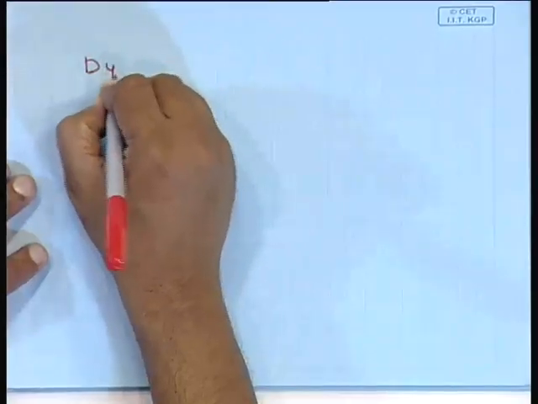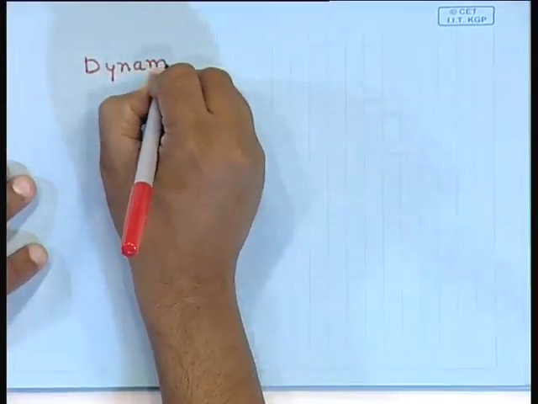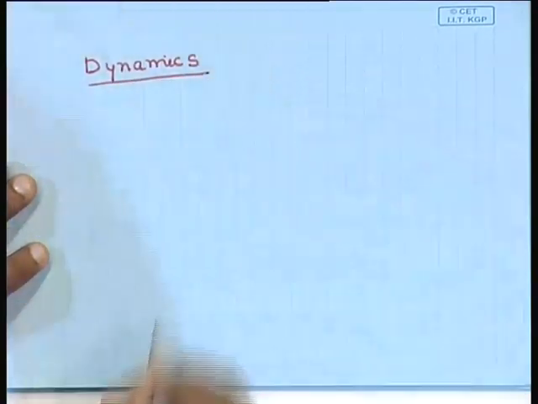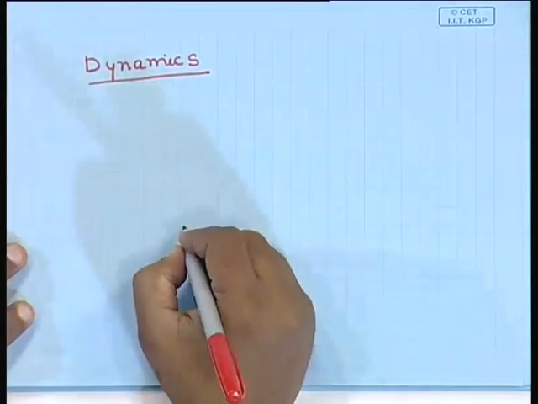So, let us consider an observer. We are considering the dynamics of the universe now. Let us consider an observer sitting over here.